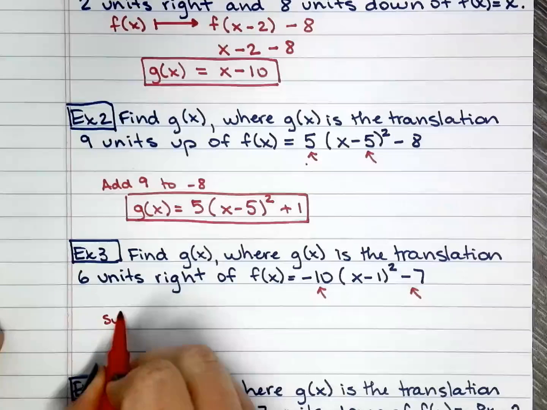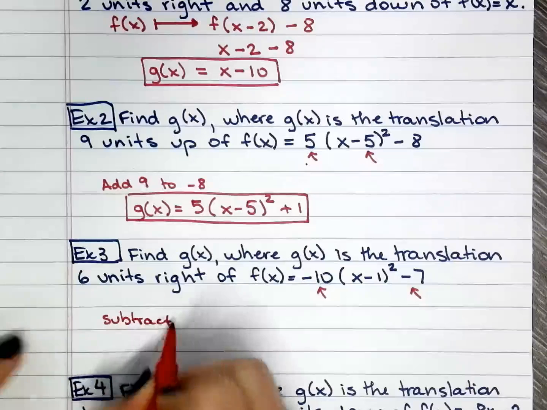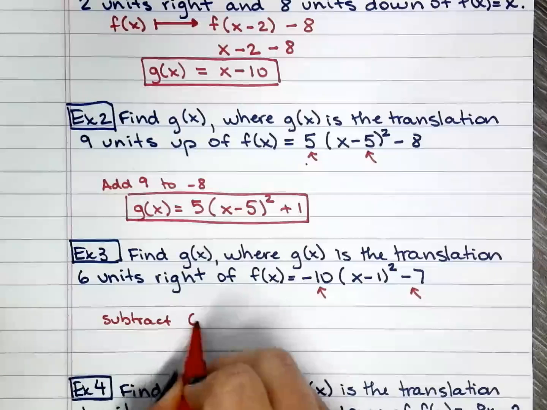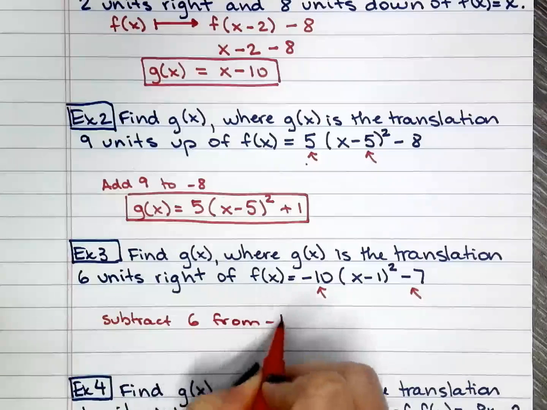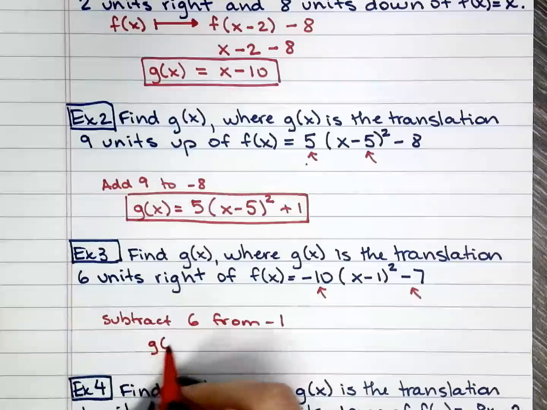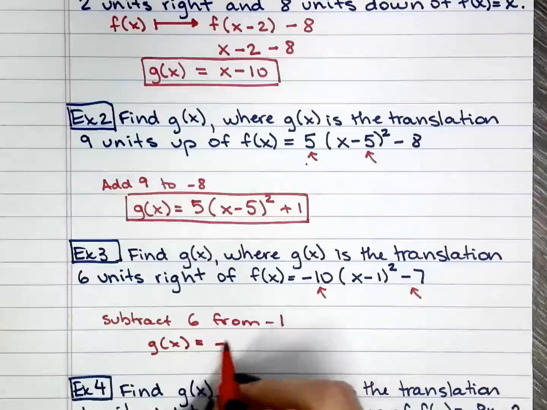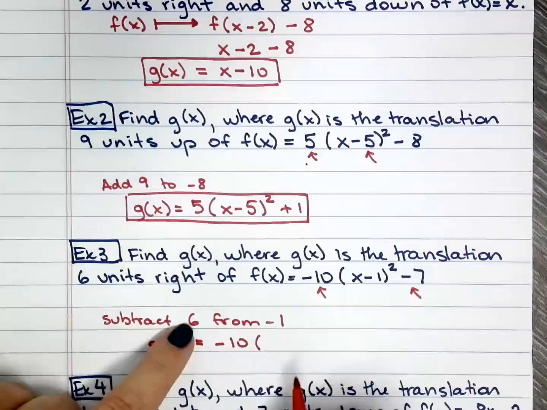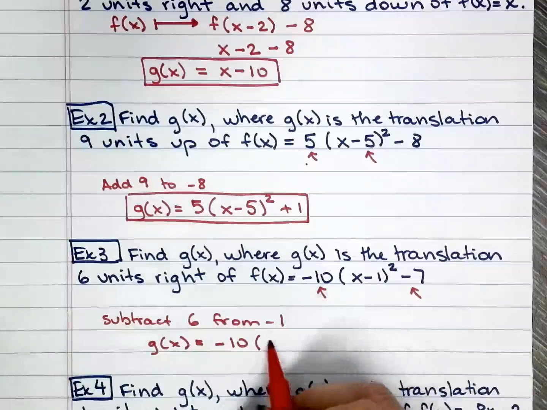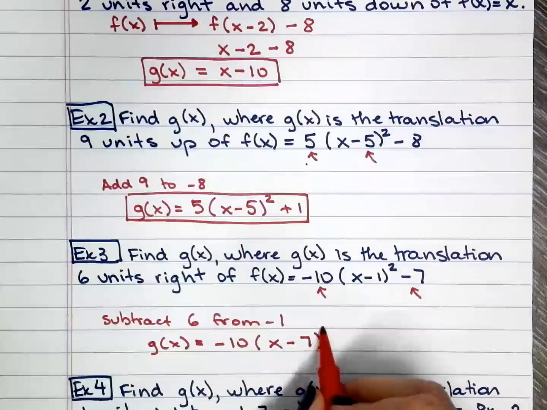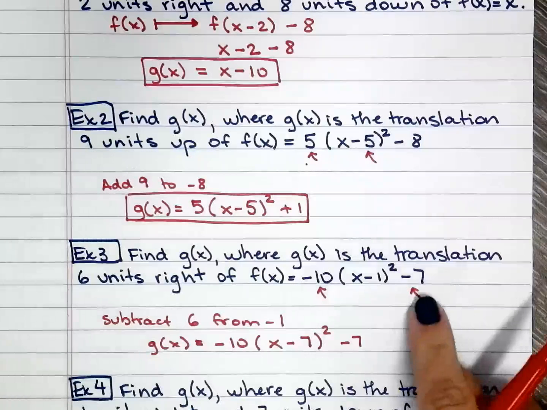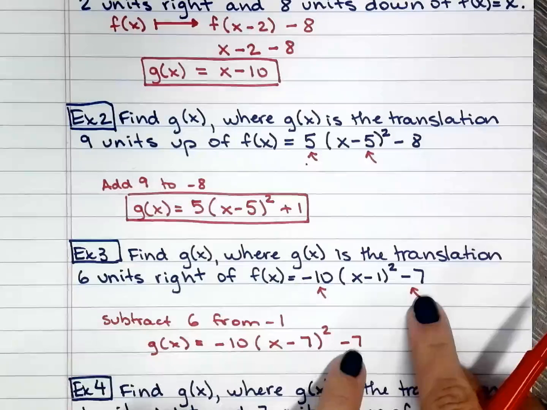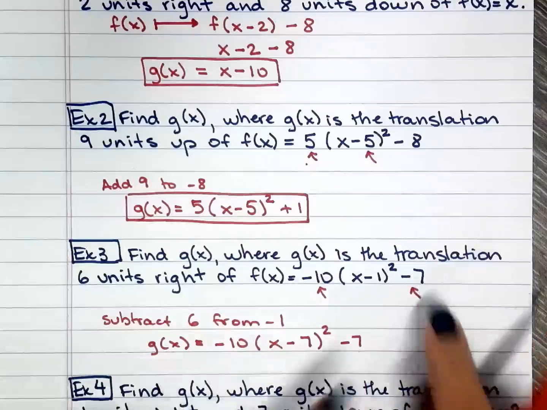So I will subtract, because it's going right, subtract 6 from negative 1. So g of x, I have negative 10 because that didn't change. Subtract 6 from negative 1. That gives you negative 7. And then this negative 7 was from the vertical translation that was from the original.